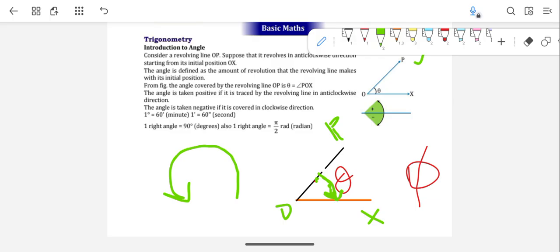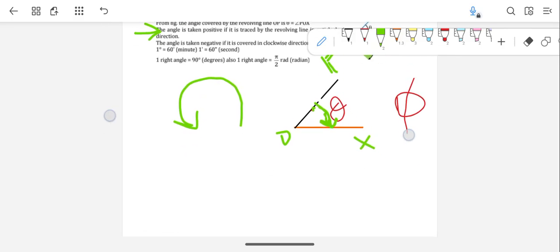This is a note point, guys. The same thing is given here: the angle is taken positive if it is traced by a revolving line in the anti-clockwise direction. So anti-clockwise is positive, and clockwise is negative. That's it, guys, simple. After this, we can see the units.